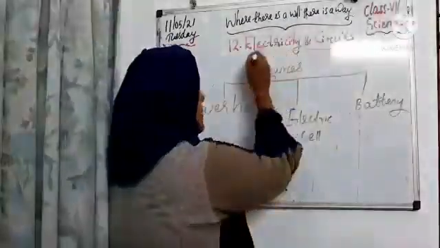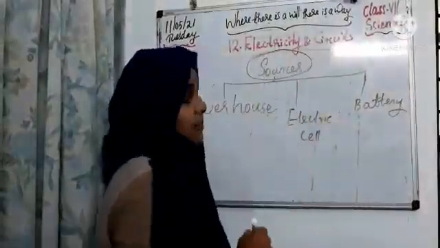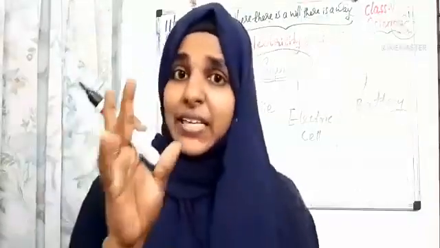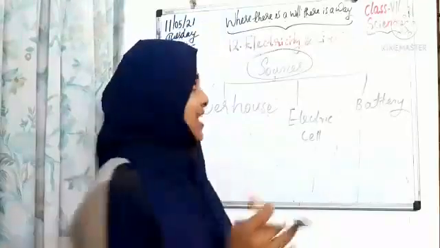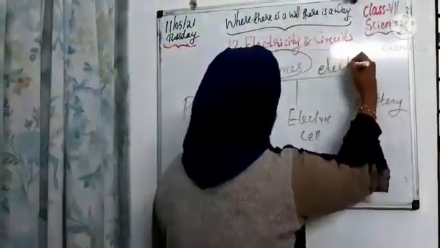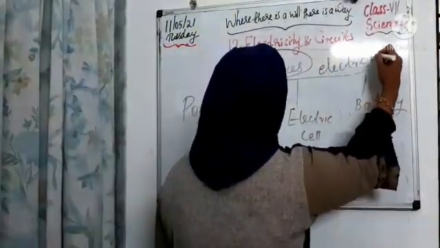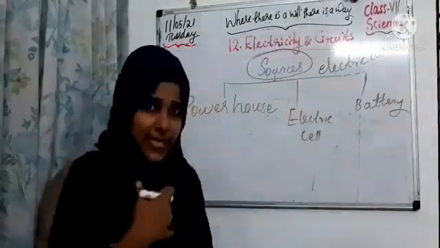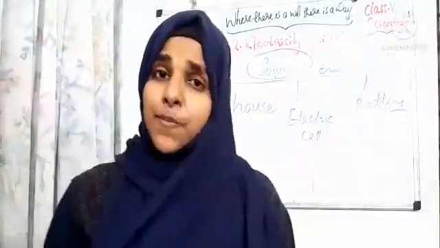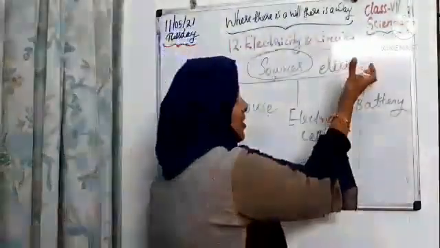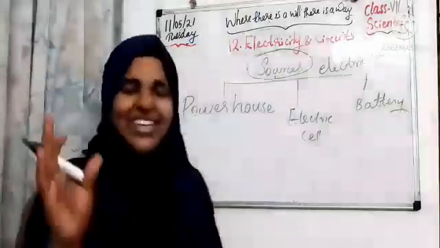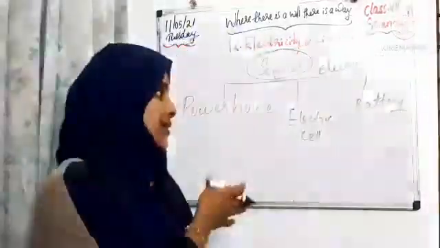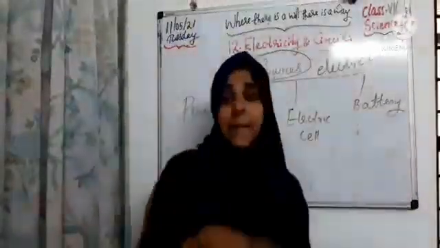Actually, a source of electric current means a device that can be used to produce an electric current. A device that produces electric current, that we call an electric source. So the main three types of source are powerhouse, electric cell and battery.